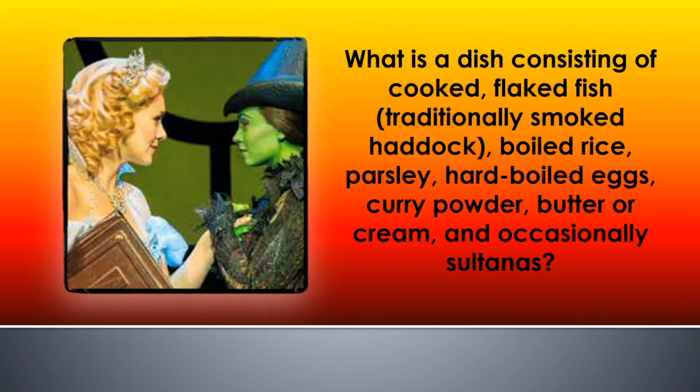What is a dish consisting of cooked flaked fish, traditionally smoked haddock, boiled rice, parsley, hard-boiled eggs, curry powder, butter or cream, and occasionally sultanas? So it's recognising the musical from the picture, combining it with the text. And hopefully you've come up with the answer Wickedgery. Wickedgery. Third one in the musicals.